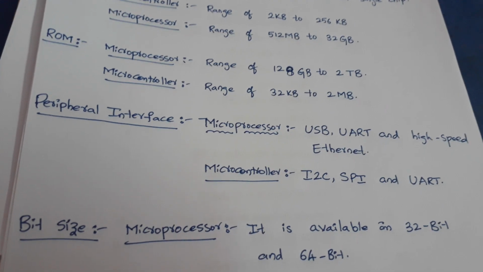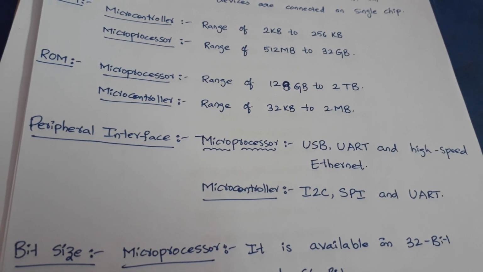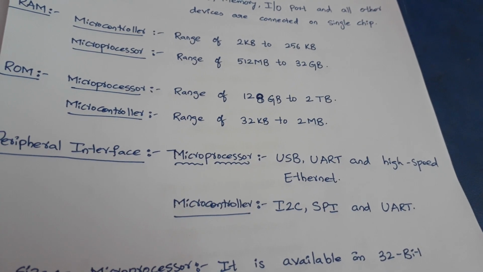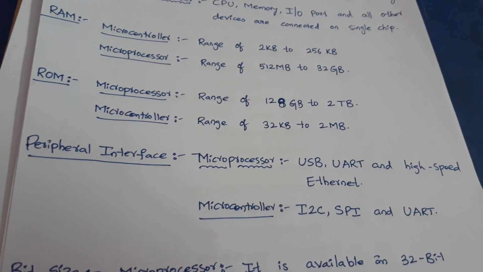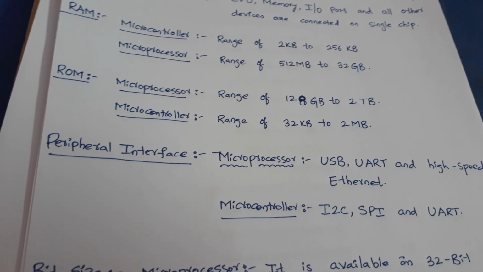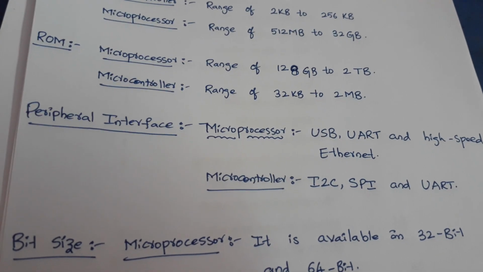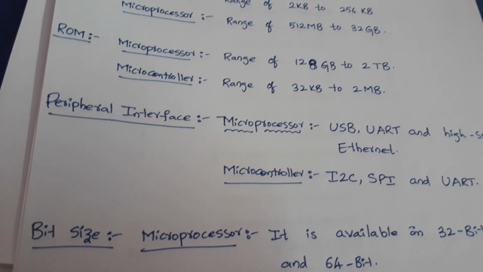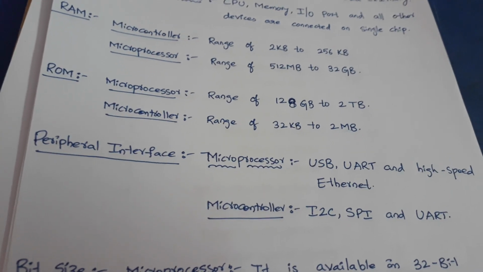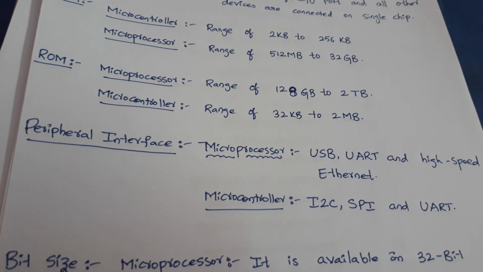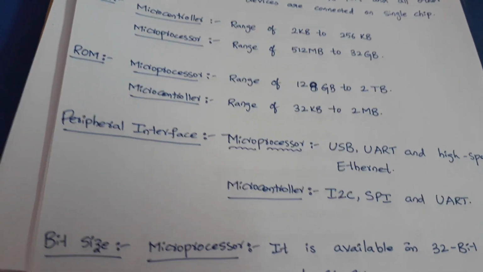Next we will discuss peripheral interfaces. In a microprocessor, USB, UART and high speed Ethernet are used as peripheral interfaces. Whereas in a microcontroller we will use I2C, SPI and UART. We will discuss what I2C, SPI and UART are in the microcontroller topic. Observe here, UART is a peripheral interface for both microprocessor and microcontroller.